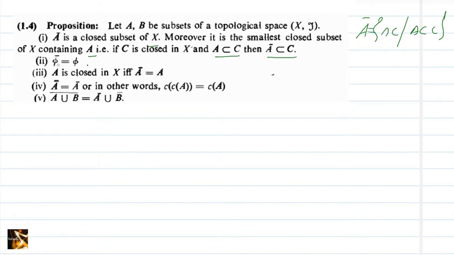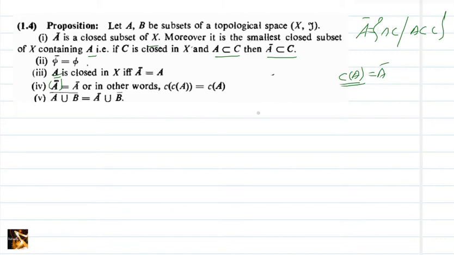And second one, phi closure is phi. Third one is A is closed in X if and only if A closure equals A. Fourth one, the closure of A closure equals A closure, or in other words, C of C of A equals C of A. We can denote closure of a set as C of A also.